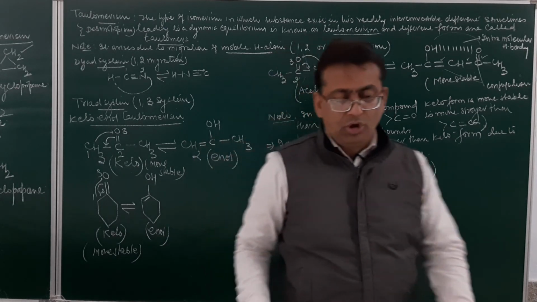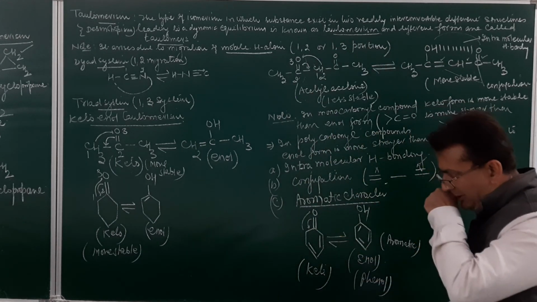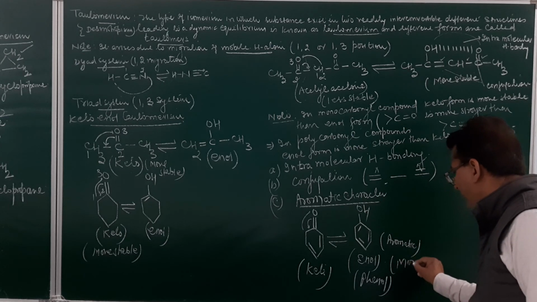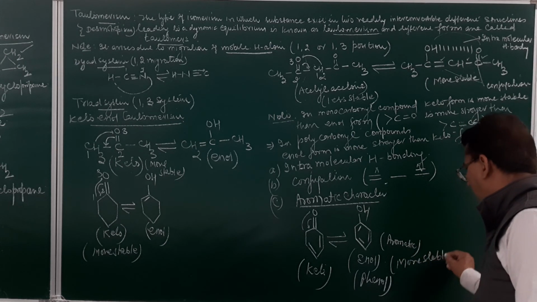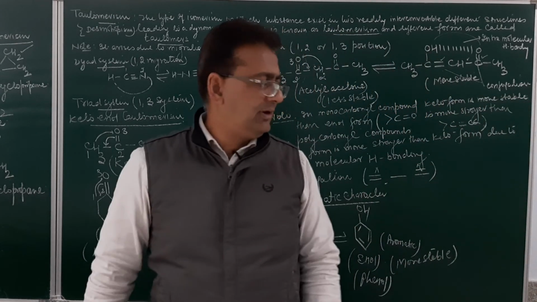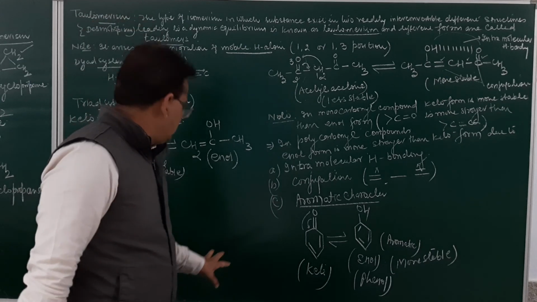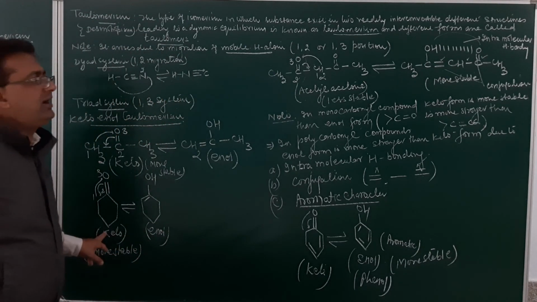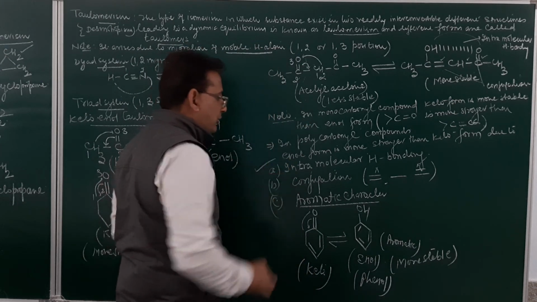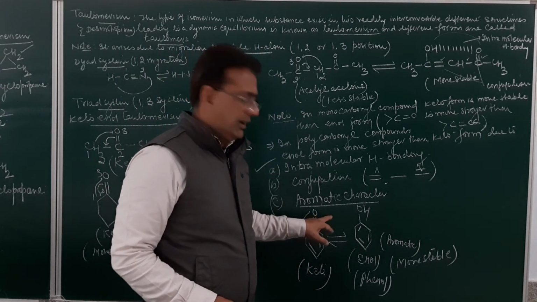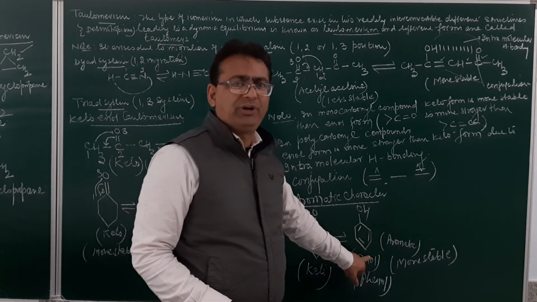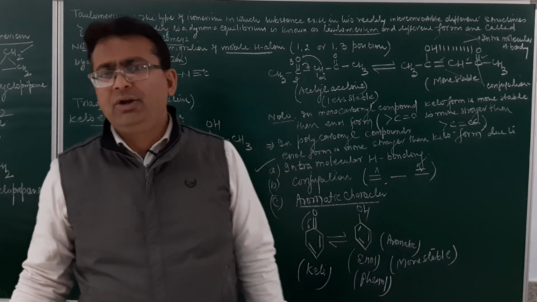So although in this case it is only a monocarbonyl compound, since the aromatic character develops, we will say this is more stable as compared to this one. Am I clear, students, over here? So this is how we may determine that in the monocarbonyl compound, keto form is dominating. In polycarbonyl compound, enol form is dominating due to intramolecular hydrogen bonding, conjugation and aromatic character. In this case, it should have been the keto form which is more stable, but enol form is more stable because over here develops the aromatic character.